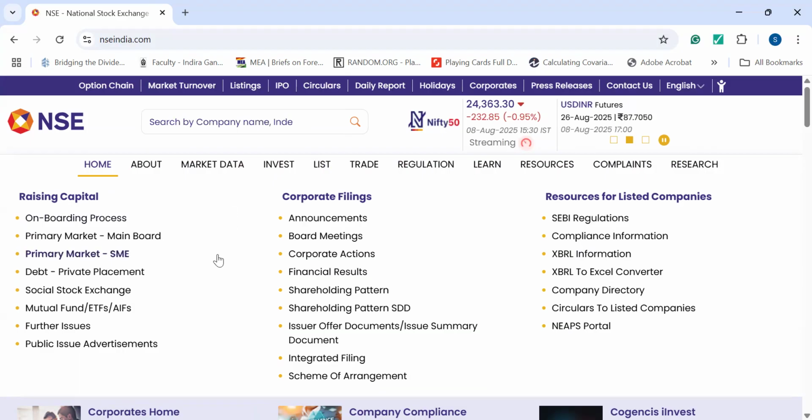Corporate filings means whatever the company has done in the last recent one or two years, that data will be announced here. Board meetings, the AGM, the shareholding pattern, everything is on this corporate filing side. On the right hand side, you will find resources for listed companies, the SEBI regulations, the compliance information. This is specifically for the listed companies.